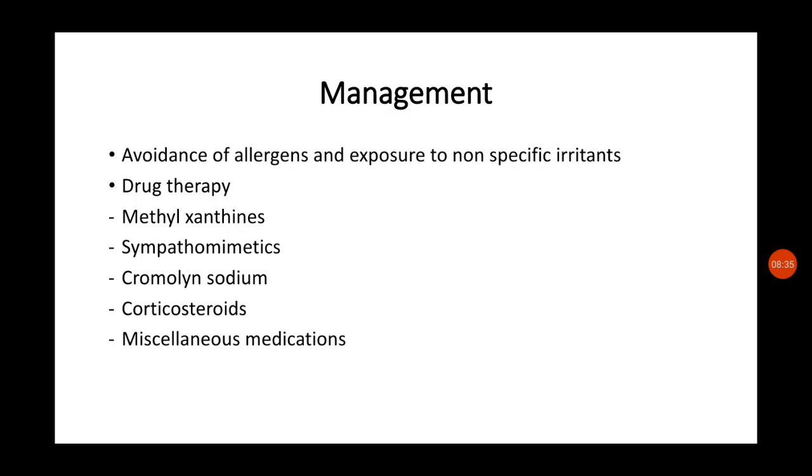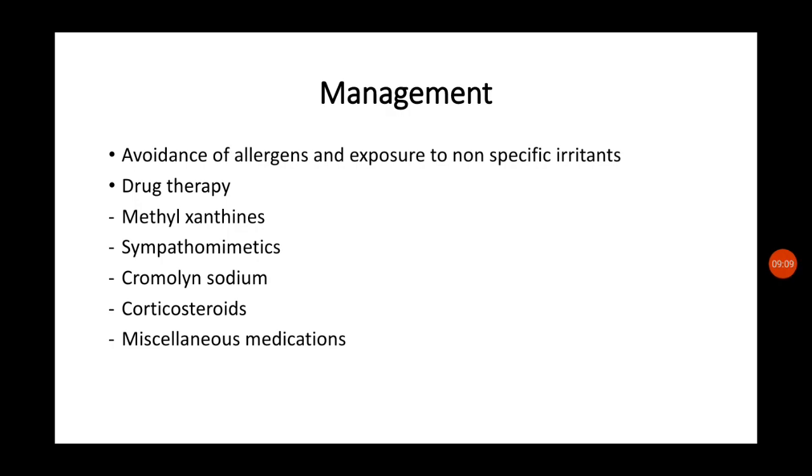Wet mopping should be practiced in a family with bronchial asthma, and heavy tapestry like heavy curtains and carpets can be avoided. The bed of the child should be aired regularly under the sun, and we have to avoid exposure to strong pungent odors, paints, disinfectants, smoke, etc. So these are some of the measures to avoid allergens and exposure to non-specific irritants.